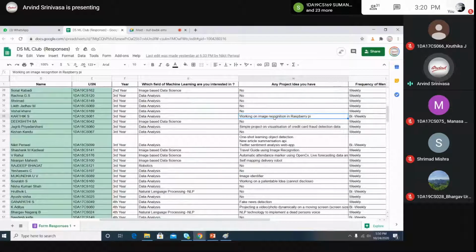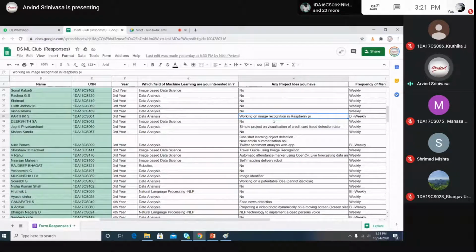Then working on image recognition in Raspberry Pi. Yeah, you can take a simple problem and do it in Raspberry Pi. Why I insist you people learn to program in hardware is that it will give you an edge, that you know how to work on low memory devices and edge devices.